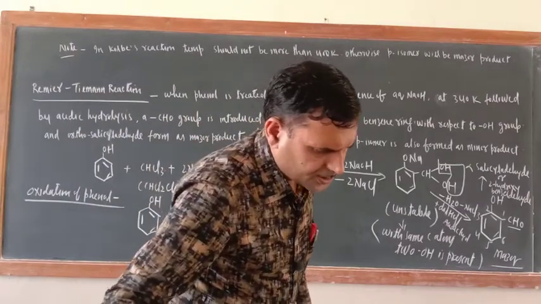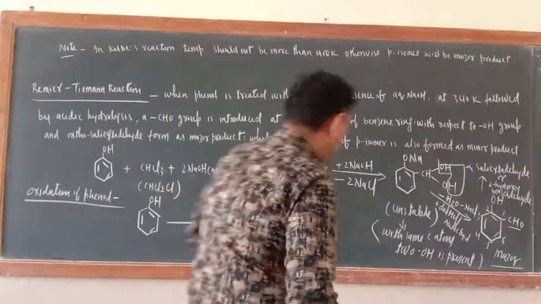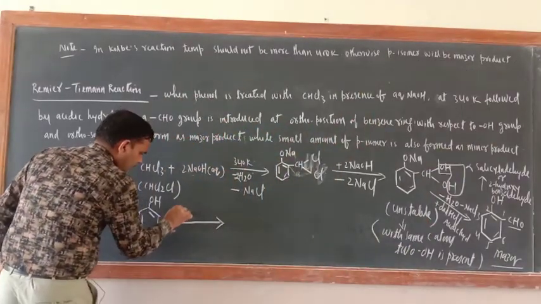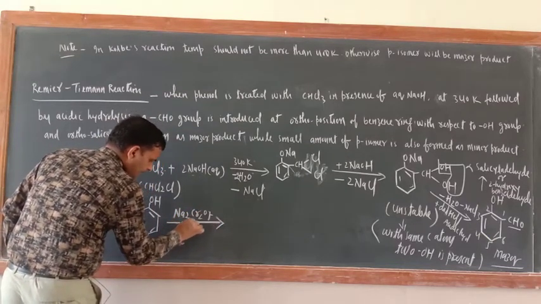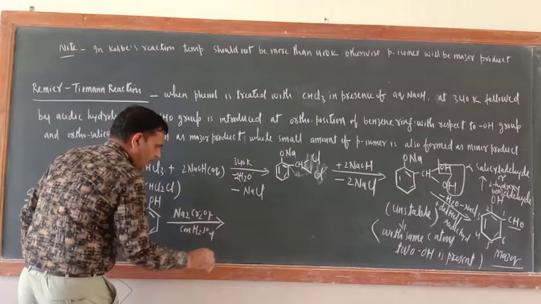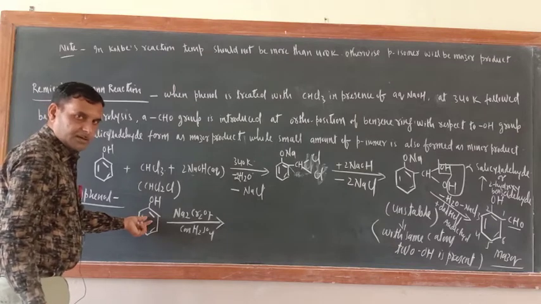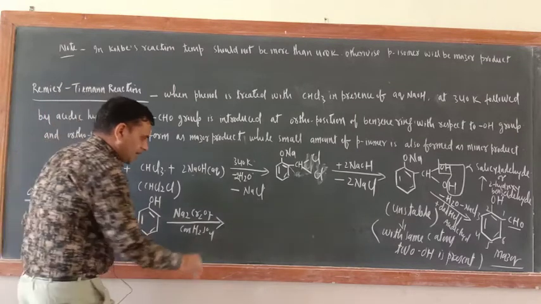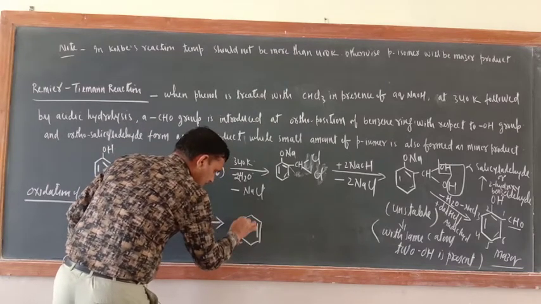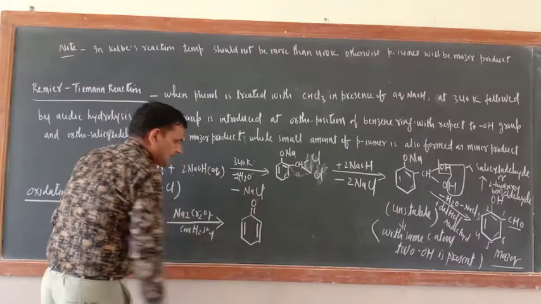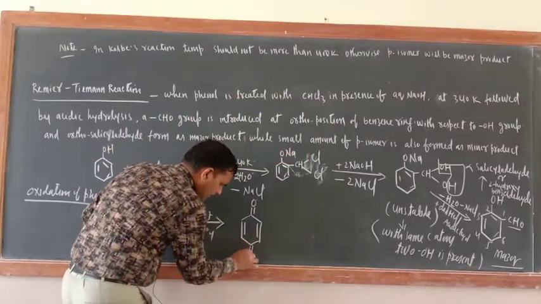So here you just take Na2Cr2O7, dichromate, and concentrated H2SO4. This is an oxidizing agent or not? They will disturb this benzene ring, they will break this benzene ring, and you will have this product diketone, this double bond O. Benzene ring will be converted into diketone. Here this side also double bond O.